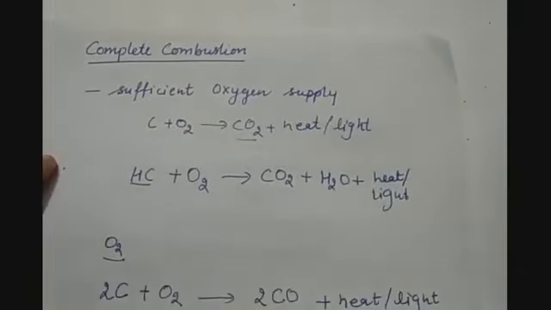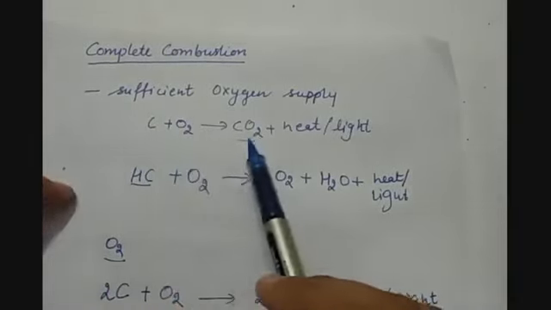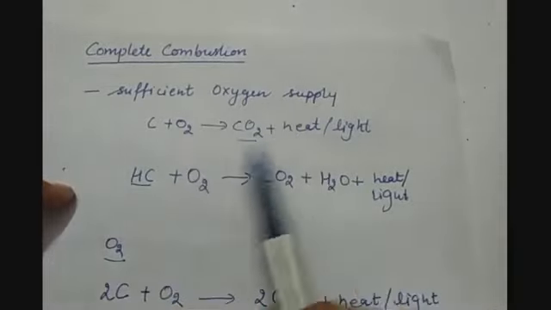Let us have some examples of complete combustion. Complete combustion, sufficient oxygen supply. So when carbon burns in the presence of sufficient oxygen, it forms carbon dioxide, heat and light.